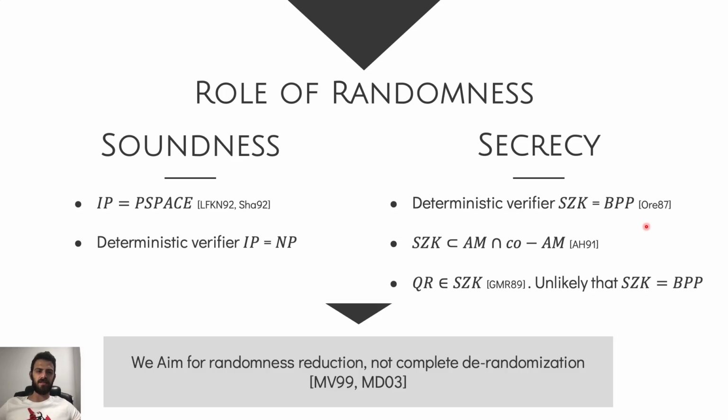So what we understand is that removing the randomness from the verifier of an interactive proof or statistical zero-knowledge proof reduces the power of the concept, meaning we shouldn't expect a complete de-randomization. But what we are aiming for is a reduction of the amount of randomness used by the verifier, a term that we call randomness sparsification.